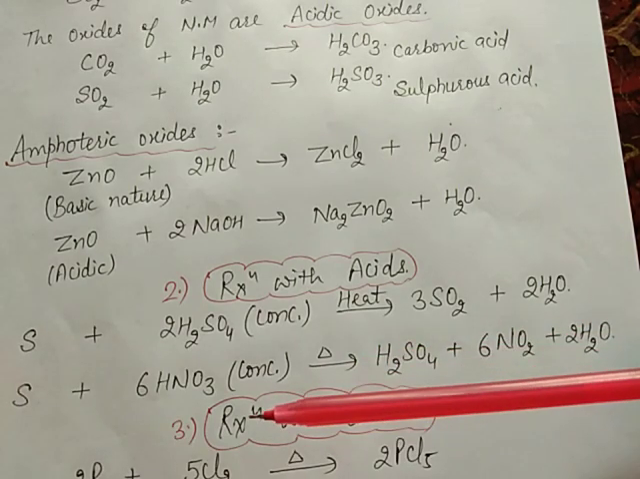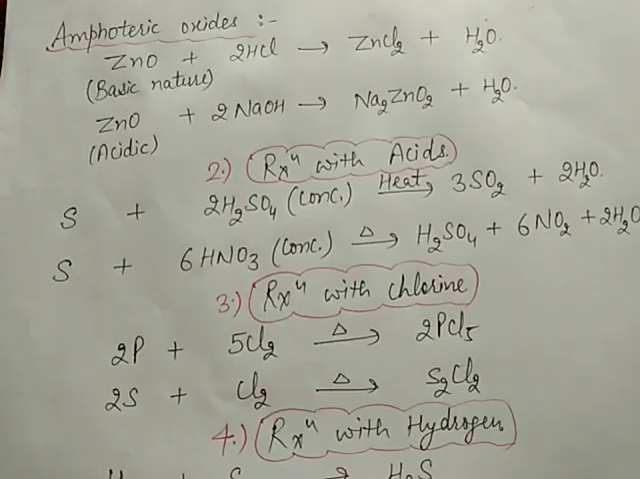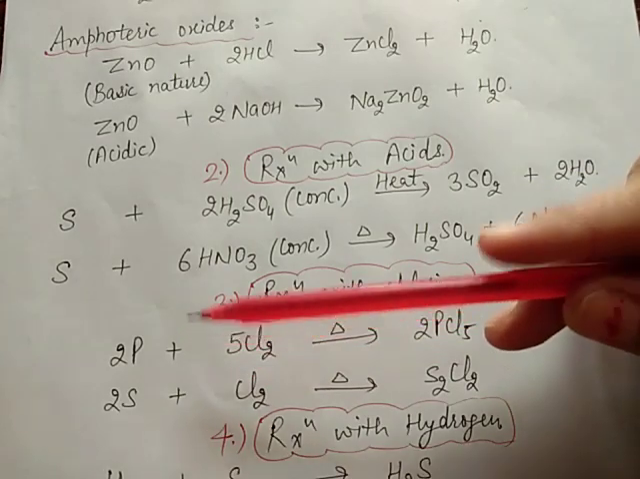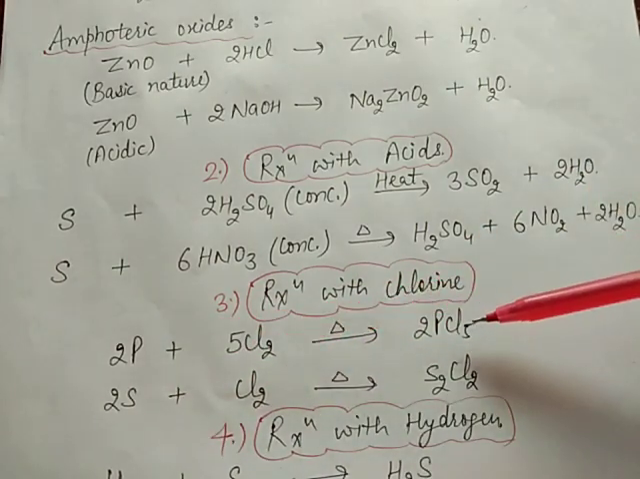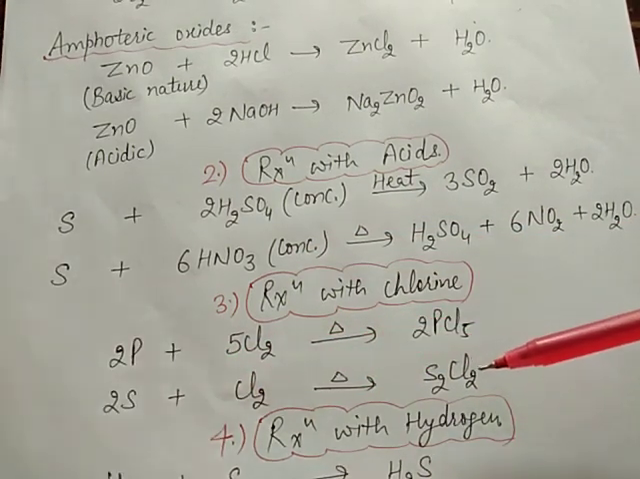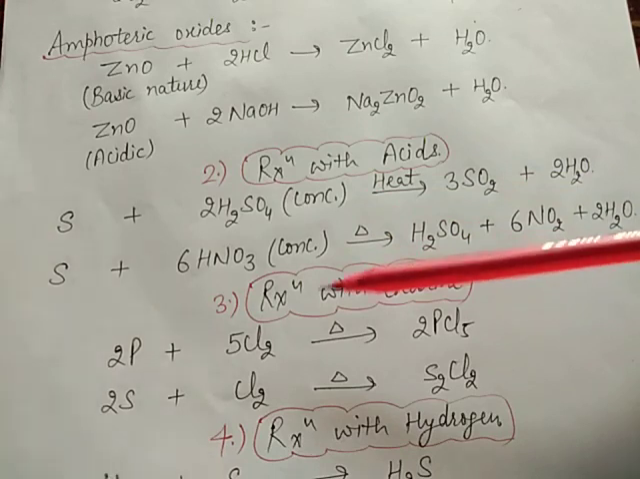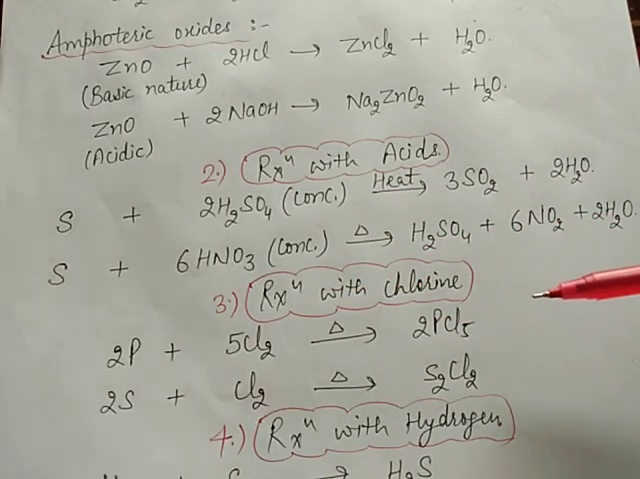Next reaction is the reaction with chlorine. When the nonmetal phosphorus reacts with chlorine it will form PCl5. When sulfur reacts with chlorine it will form S2Cl2, sulfur monochloride. Means when a nonmetal reacts with chlorine it will form chlorides.